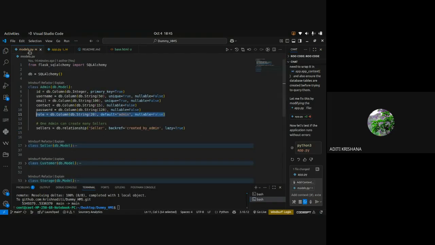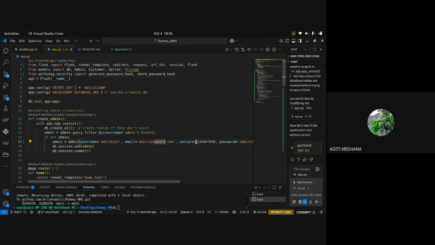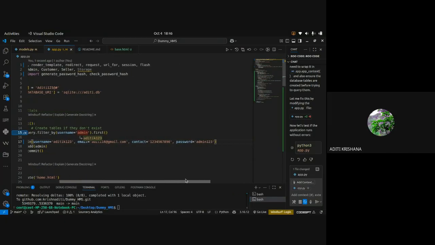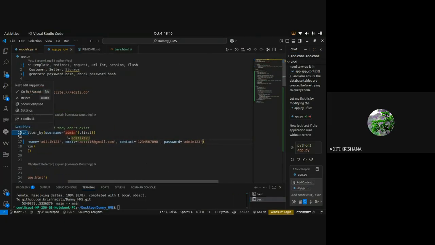First let me go and check whether I have defined contact as integer or string. No, I have defined it as string, so I have to write it inside quotes. Then comes the password. I have set the password as admin123. Okay.